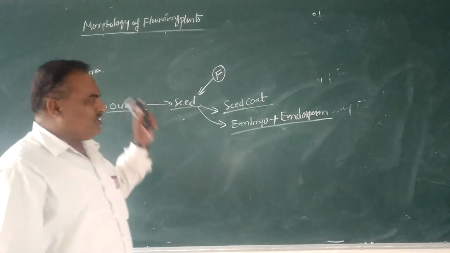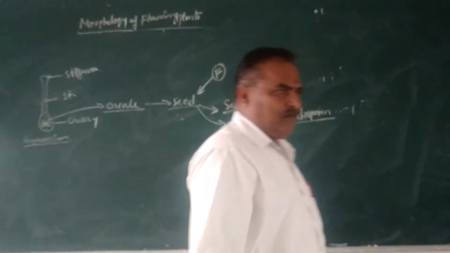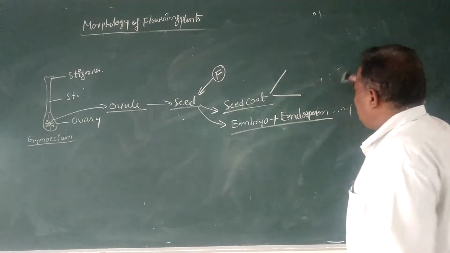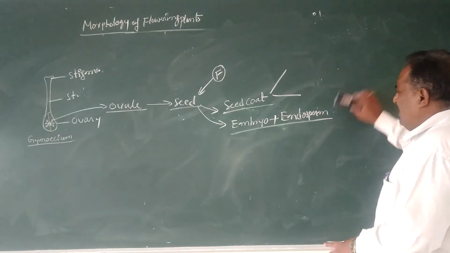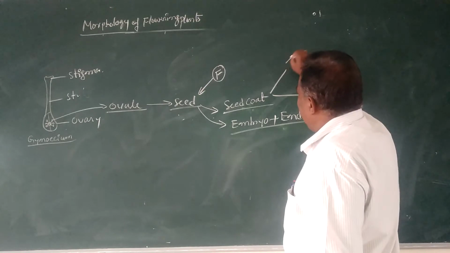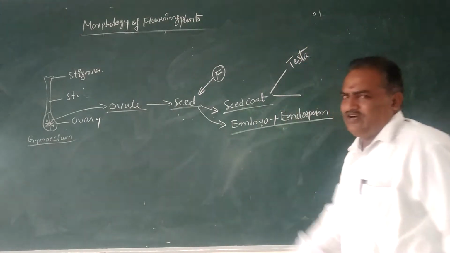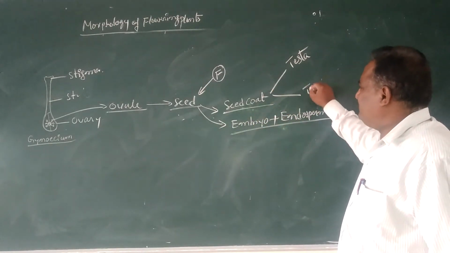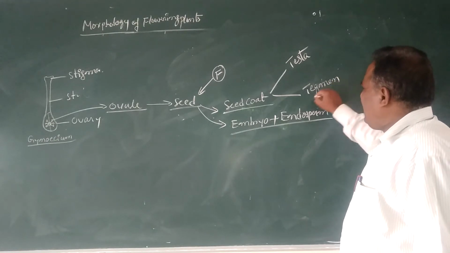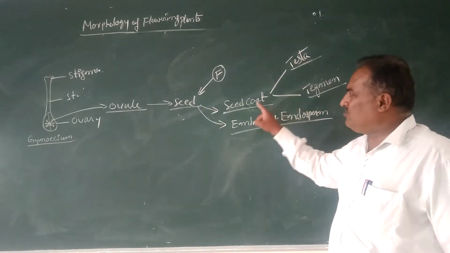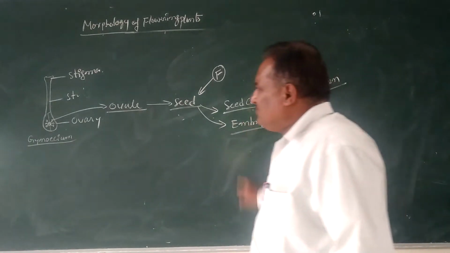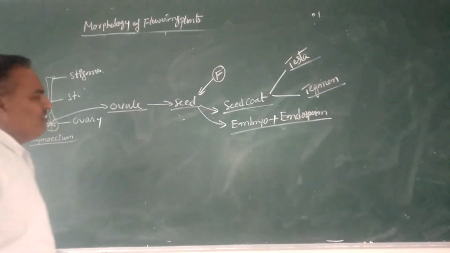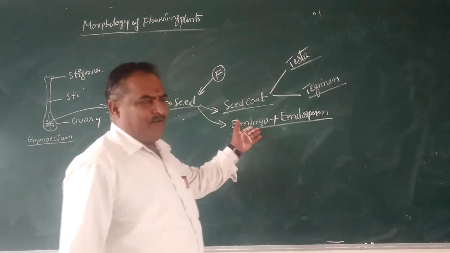Here the seed coat is the protective layer of the seed. That seed coat is differentiated into two layers. The outermost layer of the seed coat is called testa, and the second layer of the seed coat is called tegmen. Testa and tegmen are the two layers of the seed coat. Usually, inside the seed coat there is the occurrence of endosperm and embryo.